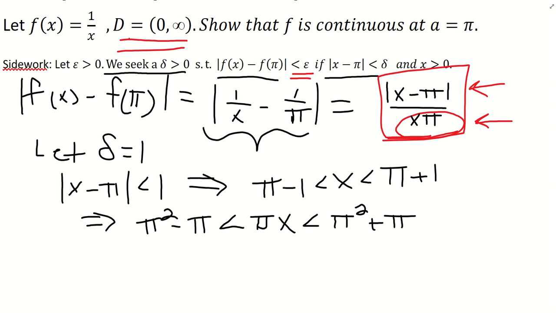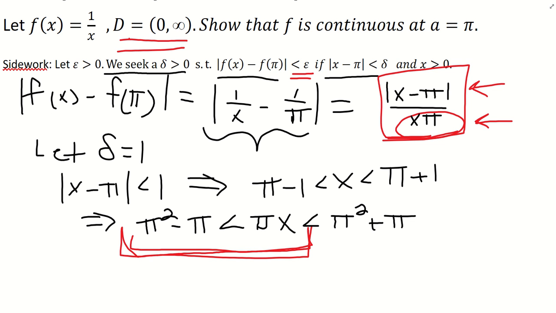So you have this inequality down here, but you're going to want to use this side. Because if you use this side of the inequality, you know that the pi x term, the smallest that it can possibly be, is pi squared - pi. It has to be bigger than pi squared - pi. So pi squared - pi is the absolute lowest that can ever be. It can never be smaller than that. So that's what we're going to want to use.